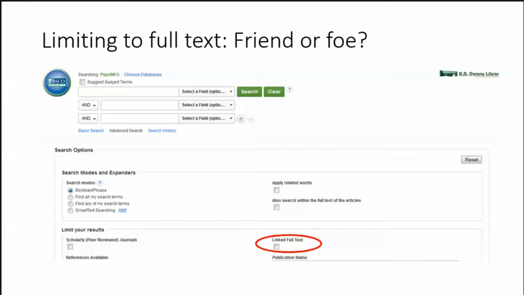So, limiting to full text may prevent us from finding important articles that are not linked through PsycINFO for one reason or another. If we need a comprehensive perspective, it's better not to limit and seek out the articles. Even if we don't have access through any means, they may be in paper form and our library can obtain copies of some articles on our behalf.